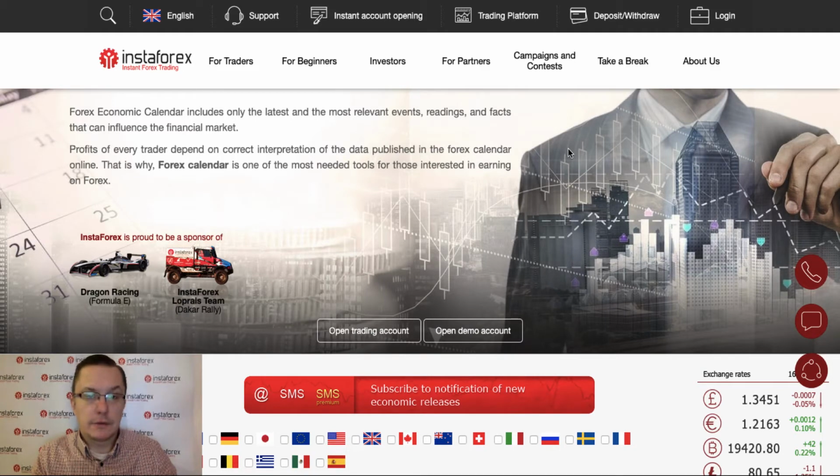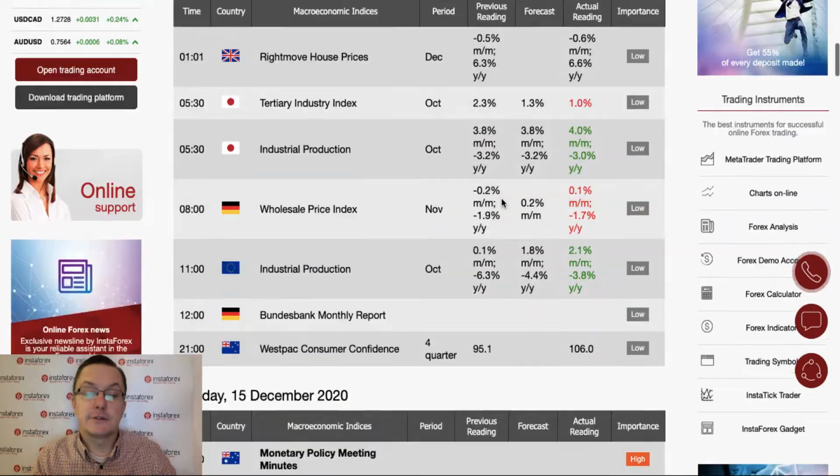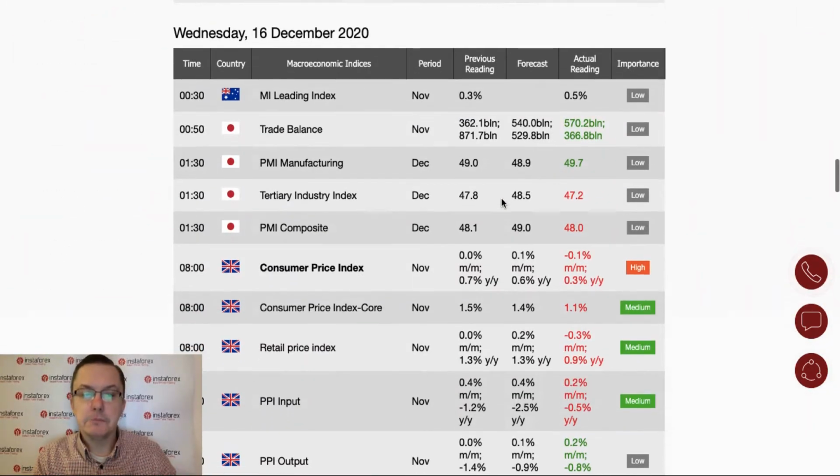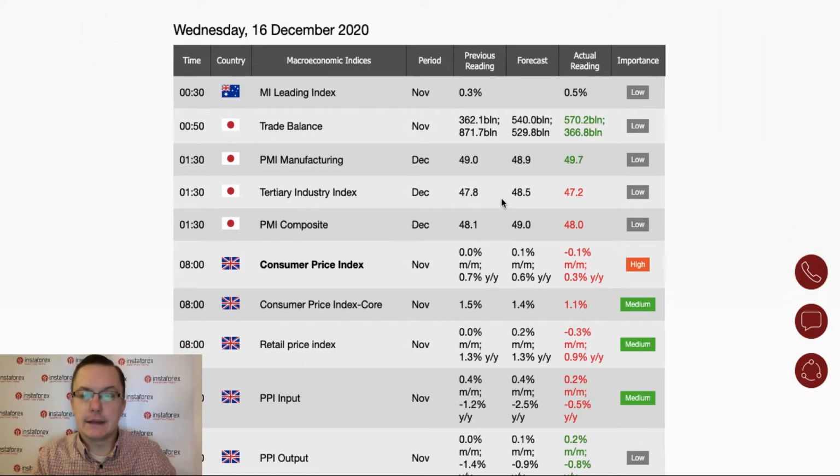We are going to take a look at the Forex calendar because it looks like we have a busy day ahead, and then of course we'll do the appropriate technical analysis. So let's swipe down towards the Wednesday data, and as you can see here we got some Japanese data already released, PMI composite and PMI manufacturing data, of course.